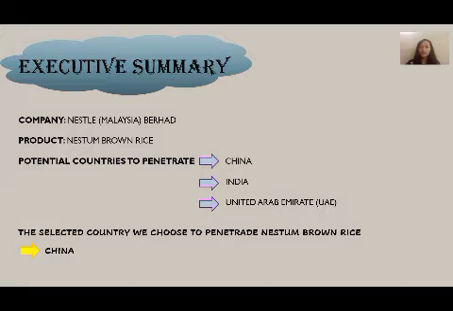There are some reasons that we decided to penetrate Nestle brown rice into China. The first reason is the demographic. Based on the China demographic, China is known as one of the largest countries in the world. The second reason is the psychographic of consumers in China. Based on the psychographic of consumers in China, Chinese prefer to spend more on foods rather than other things.